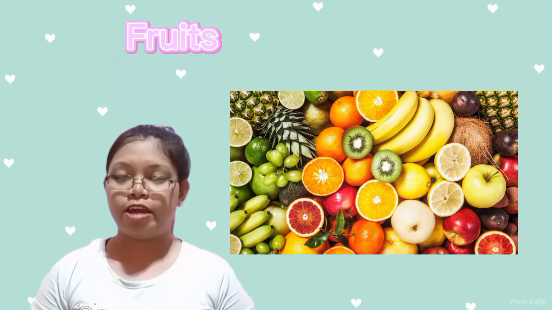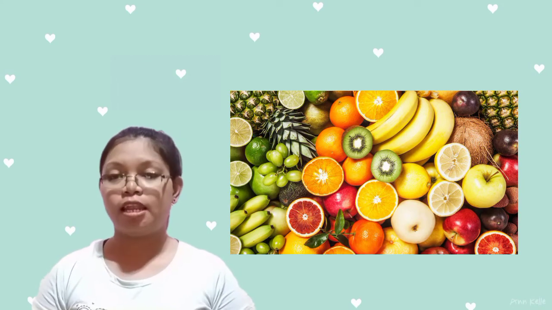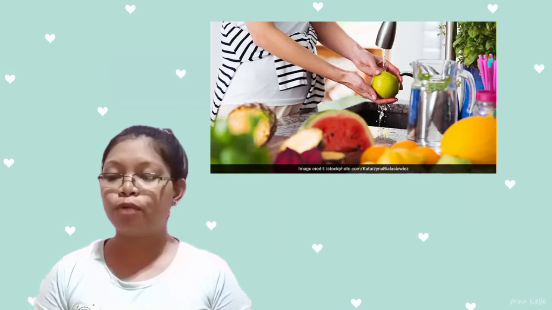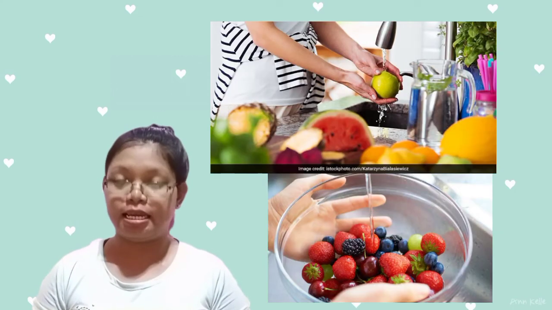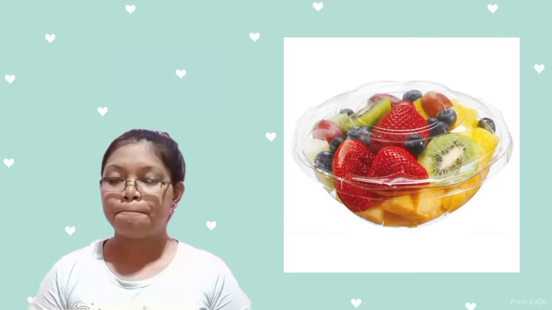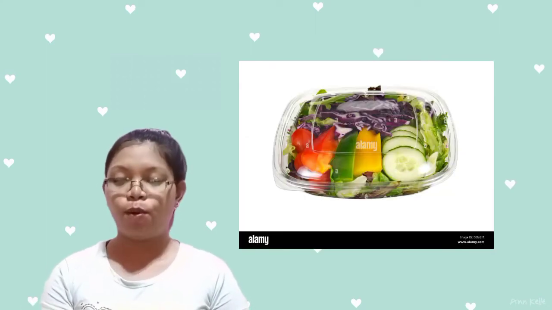The fourth one is fruits. Fruits carry a high risk of food poisoning, like melon and berries. To avoid the risk, always wash the fruits before eating and eat freshly cut fruits right away or store them in the fridge. Avoid pre-packaged fruit salads that have not been chilled or stored in a fridge.